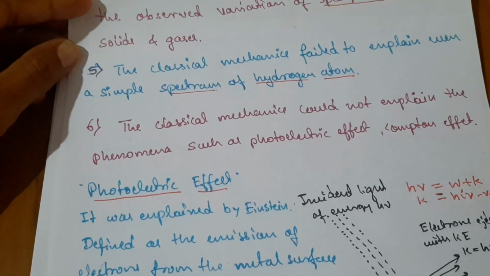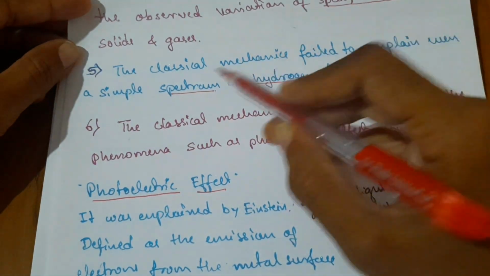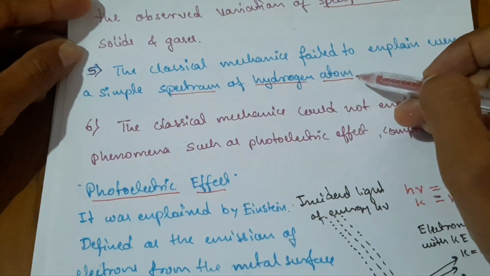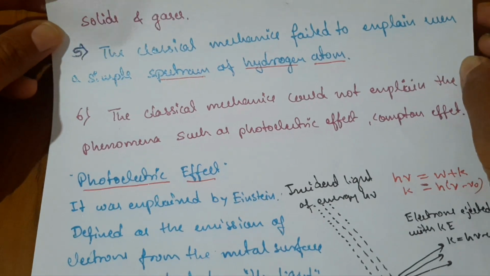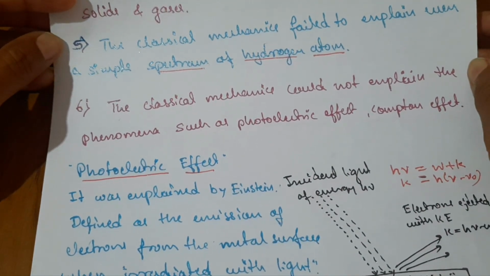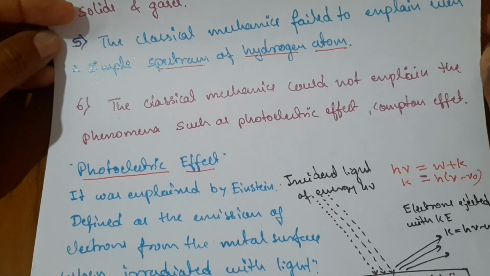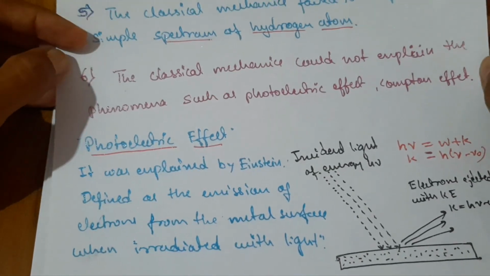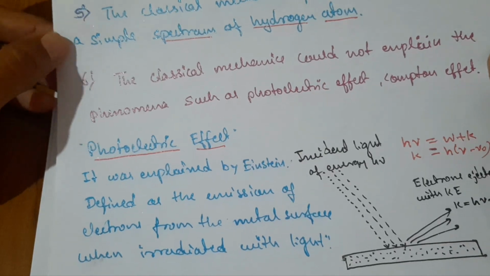The fifth one: classical mechanics failed to explain even a simple spectrum, that of the hydrogen atom. Even for the hydrogen atom, classical mechanics could not explain the spectrum. That was successfully explained by quantum mechanics.